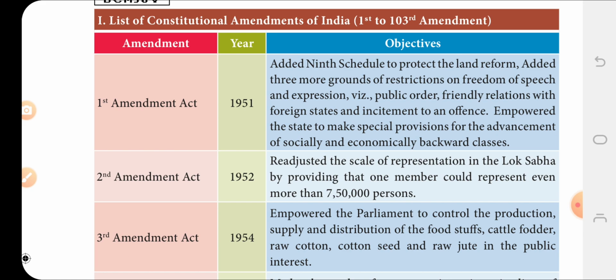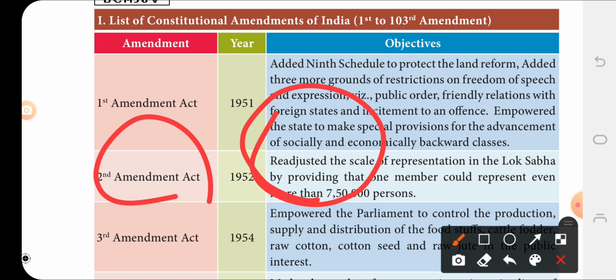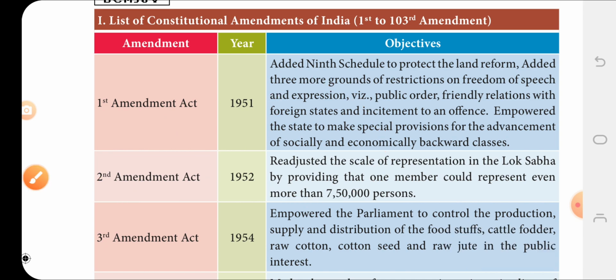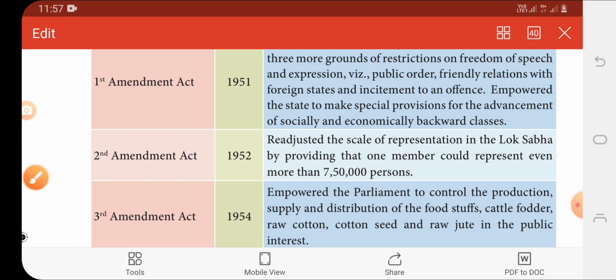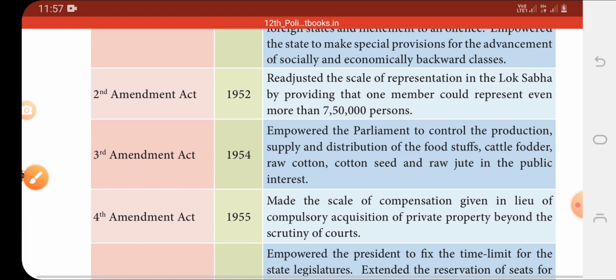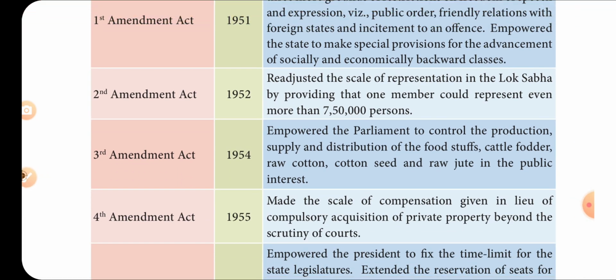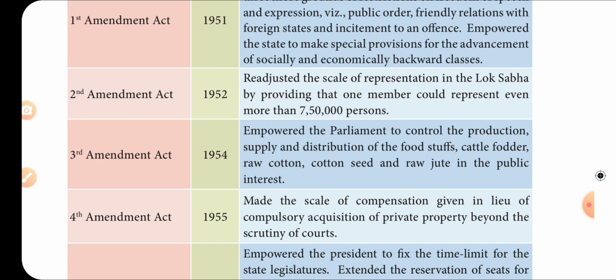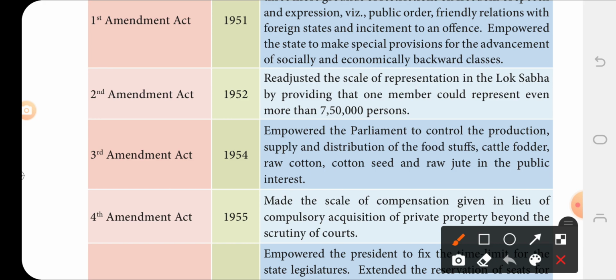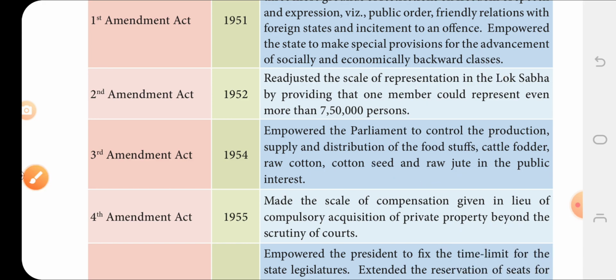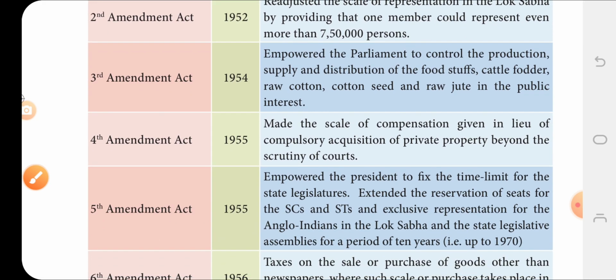The Second Amendment Act, in 1952: in Lok Sabha, one member could represent even more than 7 lakh 50,000 persons. And the Third Amendment Act was amended in 1954. This is entirely regarding agricultural commodities like cattle fodder, raw cotton, cottonseed, and raw jute in public interest. And the Fourth Amendment Act was in 1955.